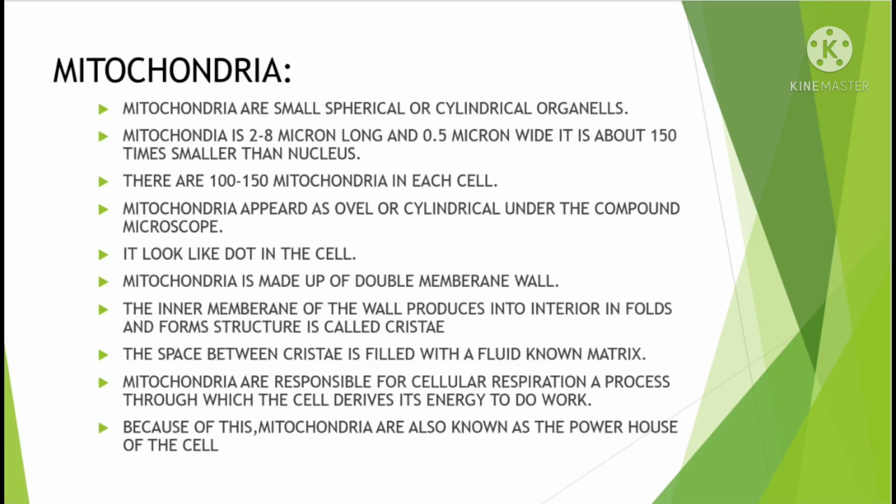Mitochondria. Mitochondria are small, spherical or cylindrical organelles. Mitochondria are 2.8 microns long and 0.0 microns wide. It is about 150 times smaller than the nucleus. There are 100 to 150 mitochondria in each cell. Mitochondria appear oval or cylindrical under the compound microscope. It looks like a dot in the cell.